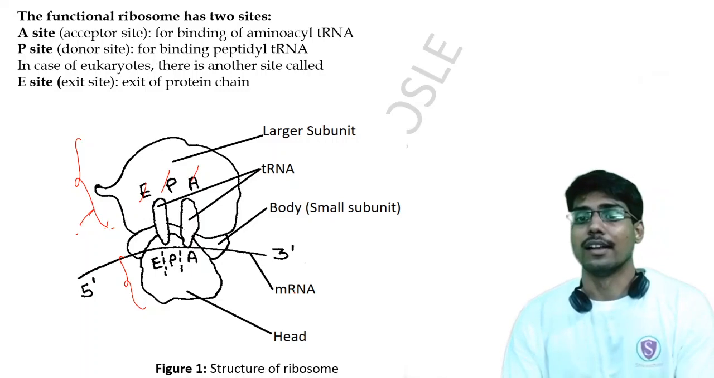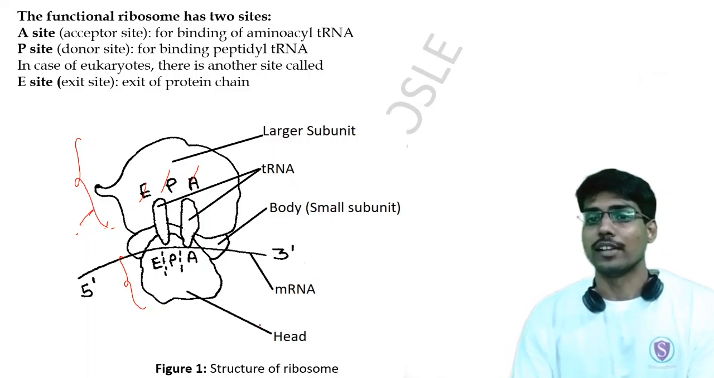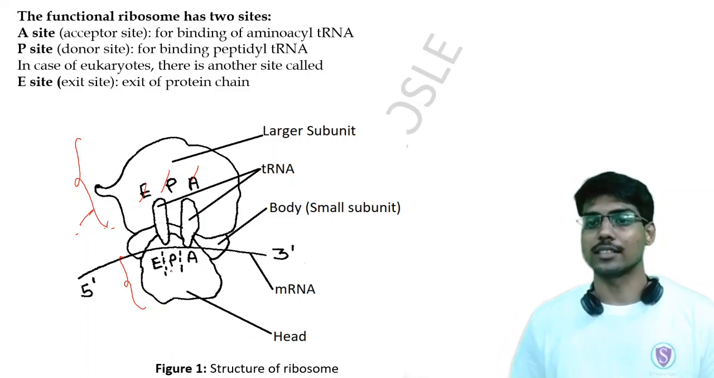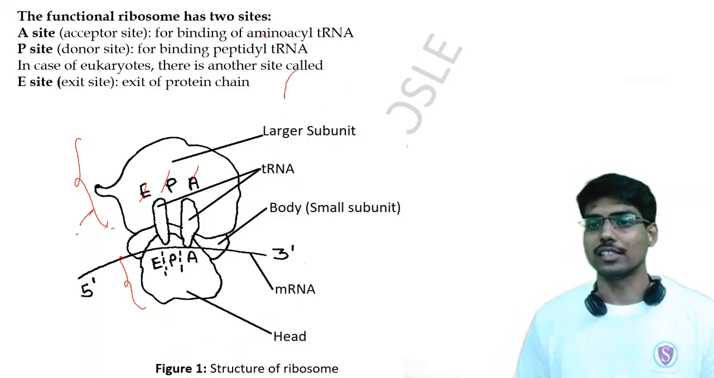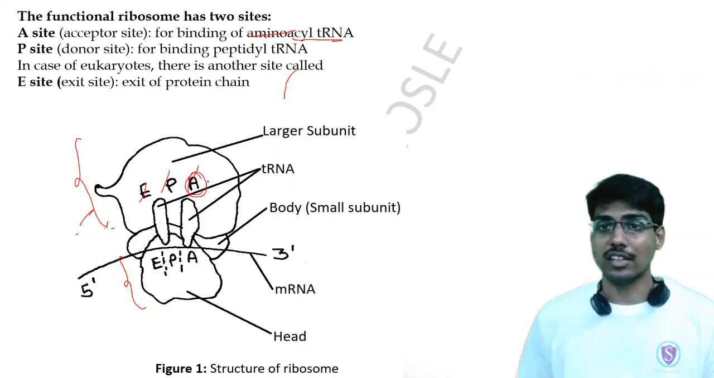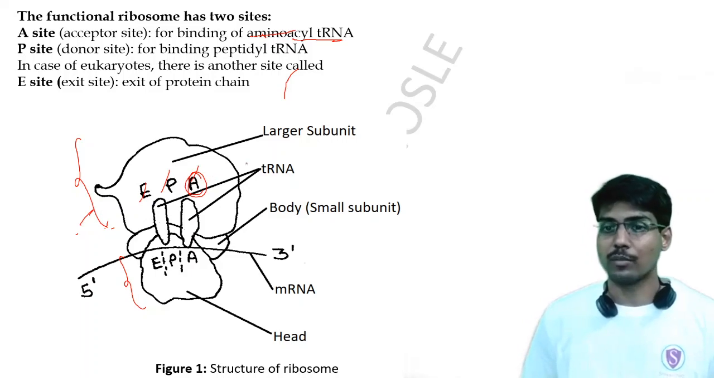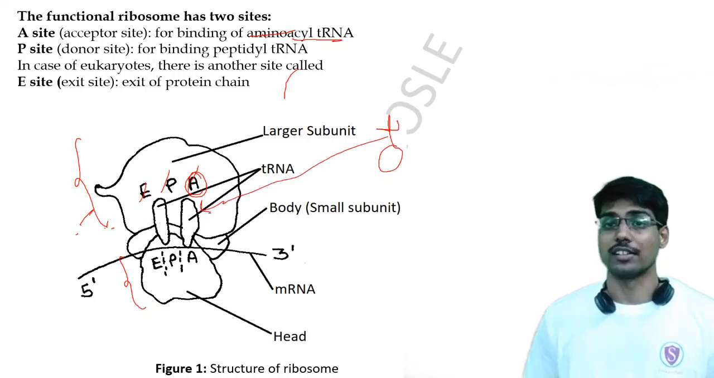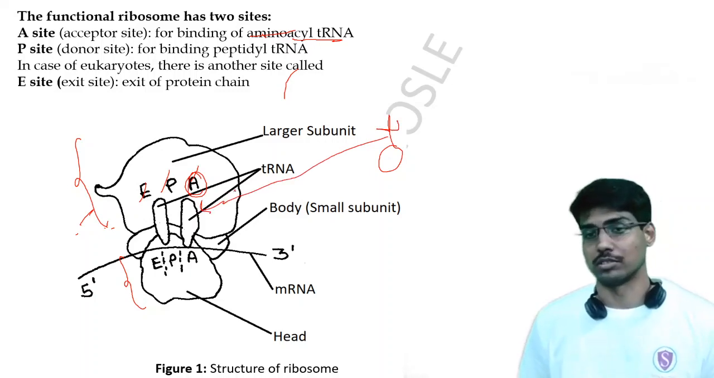So let's continue with the sites of ribosomes. The A site is actually the acceptor site. What does it accept? The A site accepts the aminoacyl tRNA. The aminoacyl tRNA molecules come from outside and bind to this A site. That's why it is called the acceptor site.